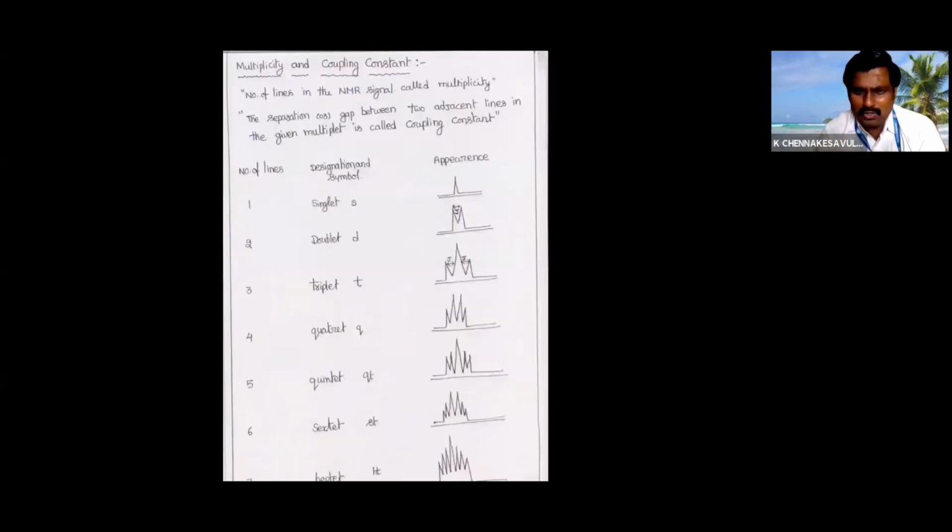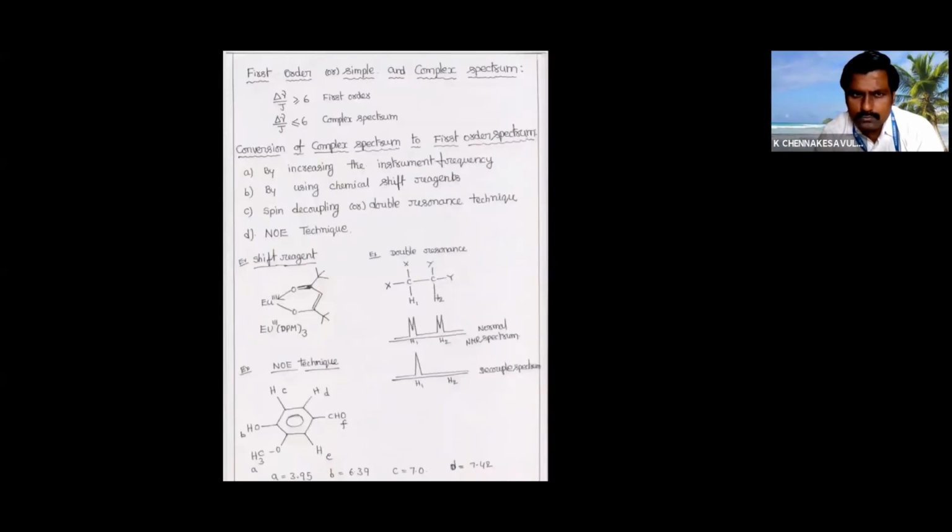And one more thing, singlet, doublet, triplet, how it will be, quartet, quintet. First order spectrum means this is not a complete simple spectrum. So we can get the information.